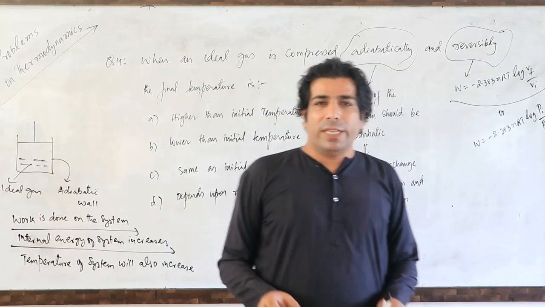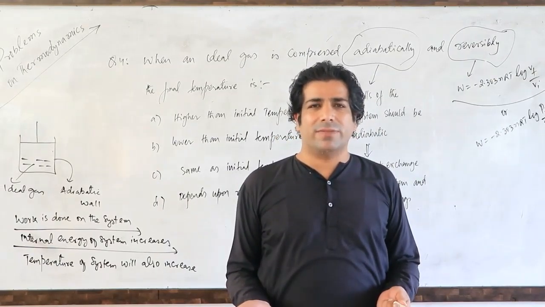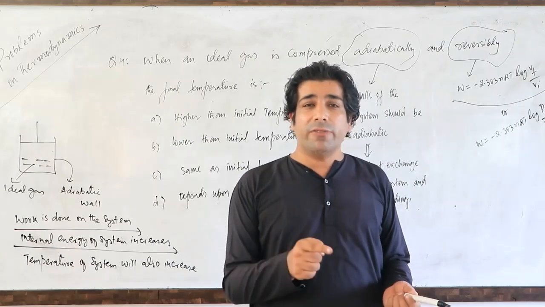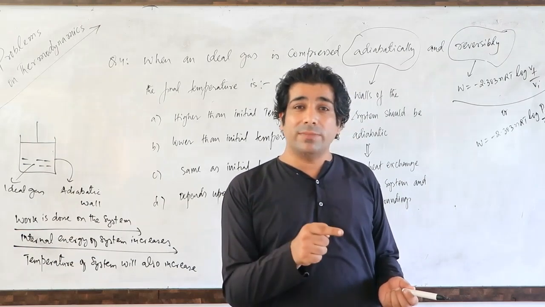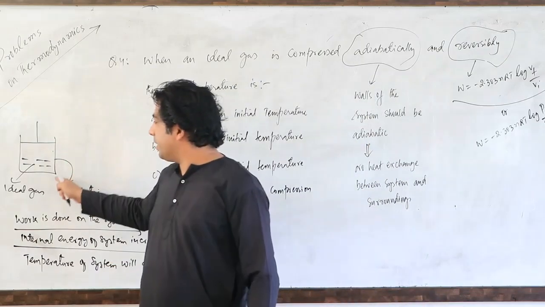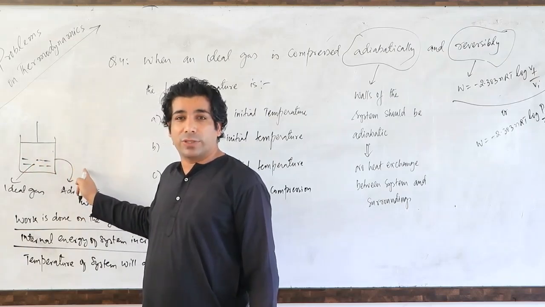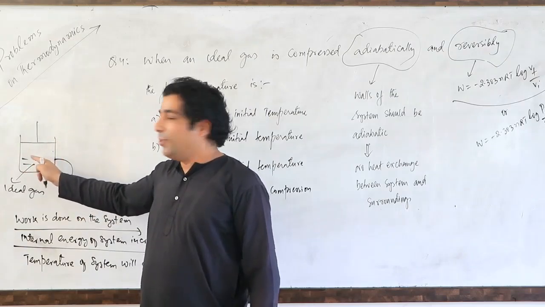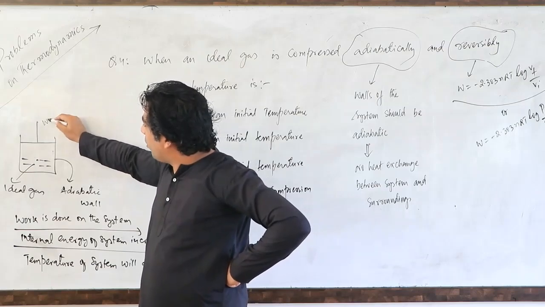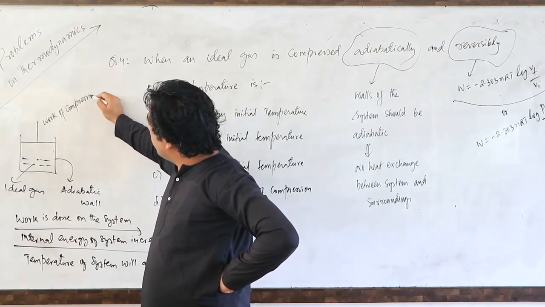And now, when the temperature increases, you can understand the heat content of the system will also increase. So heat will try to flow from the system into the surroundings. But you know that the wall here is adiabatic. So heat cannot come out through this wall. No doubt we are doing the work of compression.